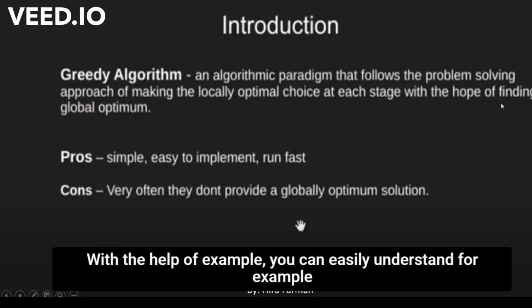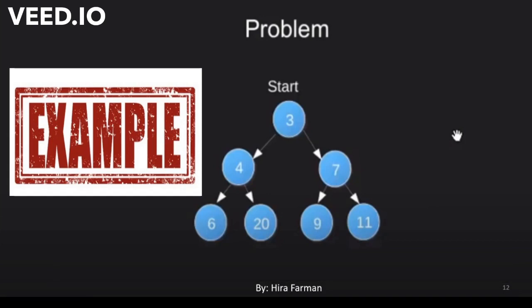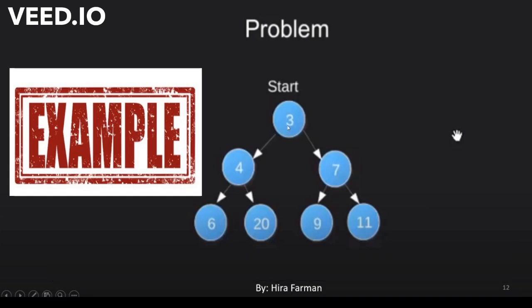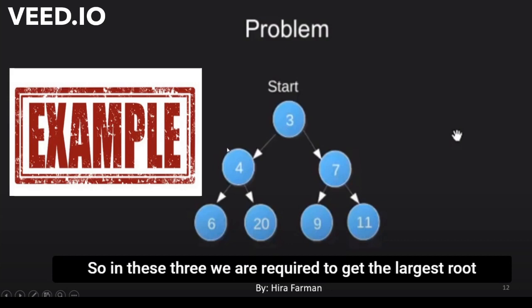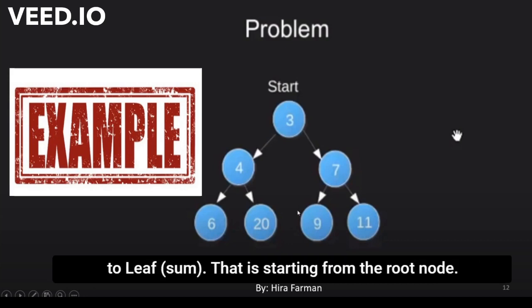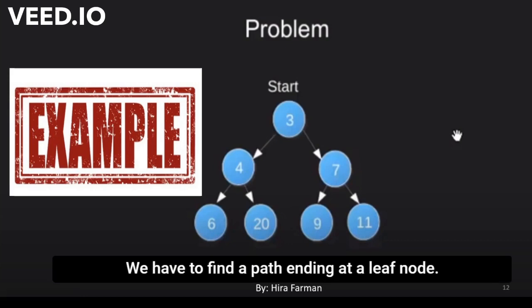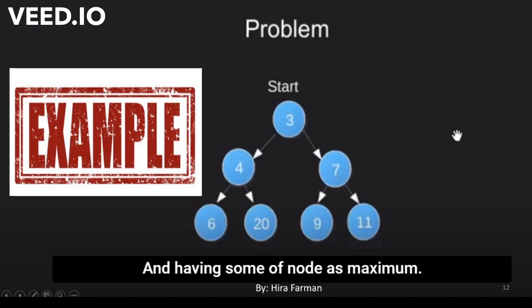With the help of an example you can easily understand. For example, consider this problem. We will see how the algorithm makes locally optimal choices, however ending up at a non-optimal solution. In this tree we are required to get the largest root to leaf sum. That is, starting from the root node, here we have to find a path ending at a leaf node and having the sum of nodes as maximum.